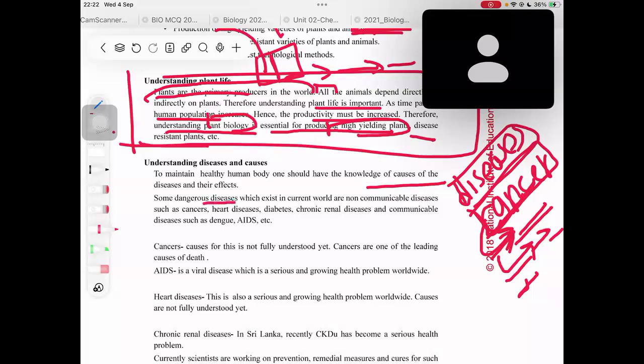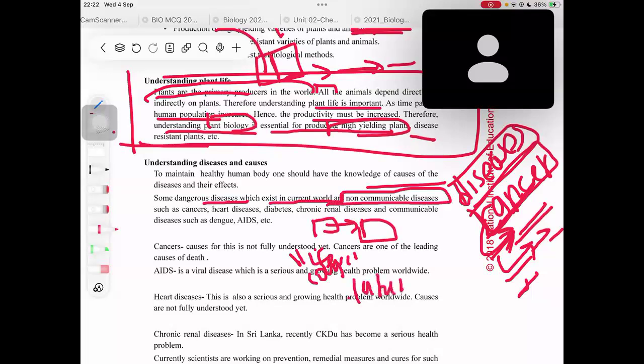Some dangerous diseases which exist in the current world are non-communicable diseases. What do you mean by non-communicable? That means it cannot be transferred from one person to another person, right? If you take fever, viral flu, or cough, it could be transferred, especially tuberculosis. It could be transferred from one person to another, right?